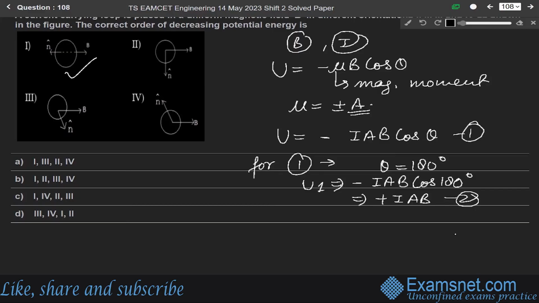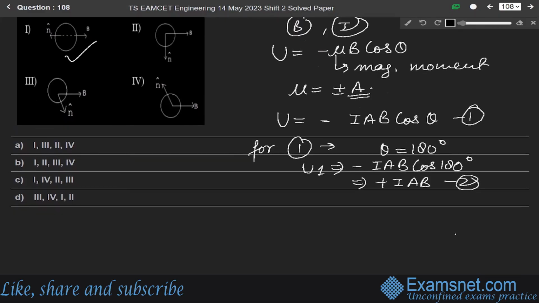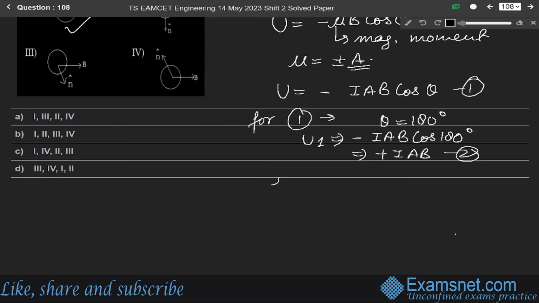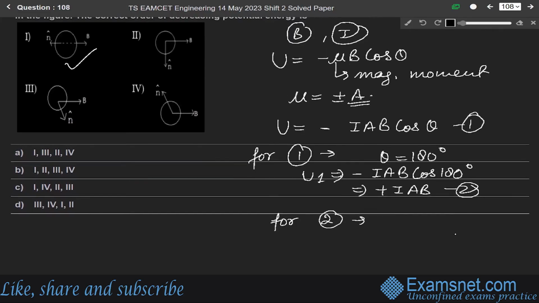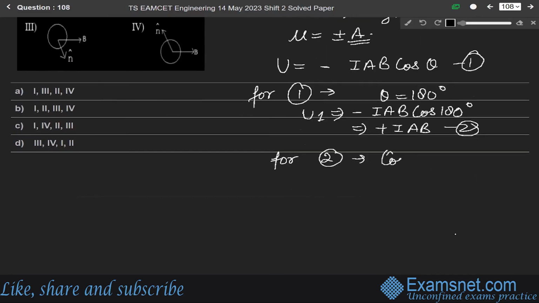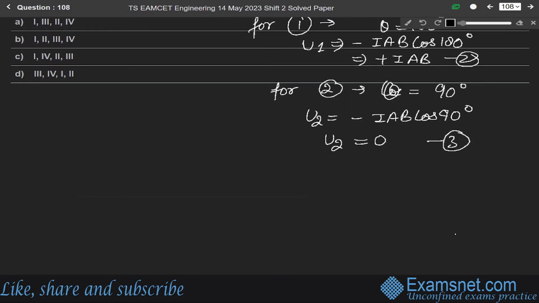This is equation number 2. Now for loop 2, theta is 90 degrees, so U2 is minus of IAB cos 90, and cos 90 is 0. So U2 will be equal to 0. This is equation number 3.